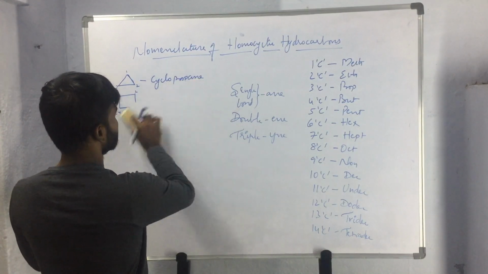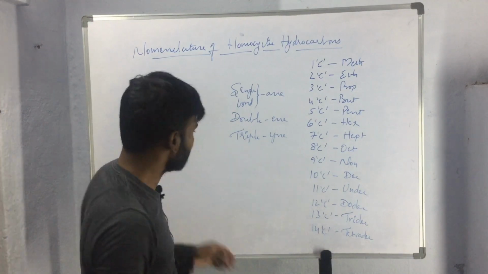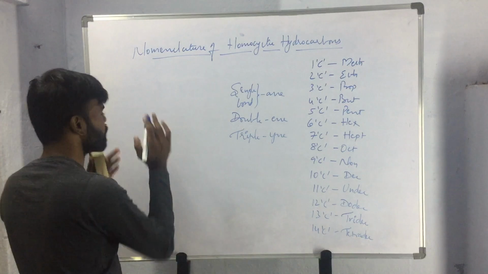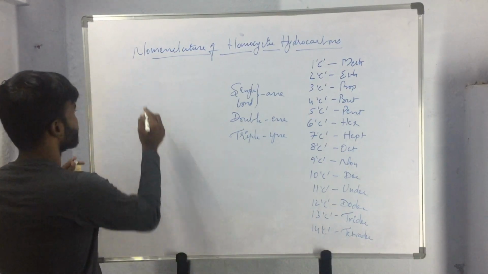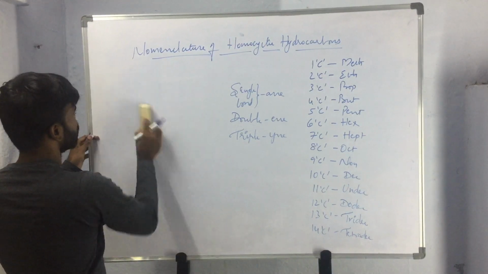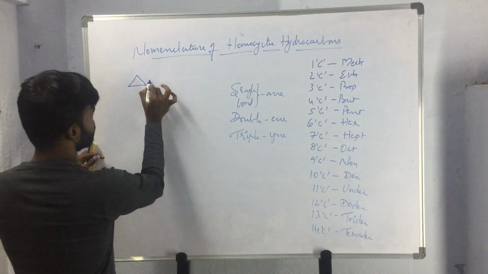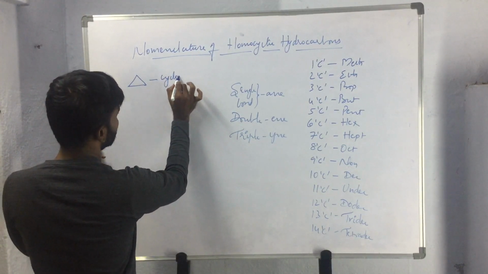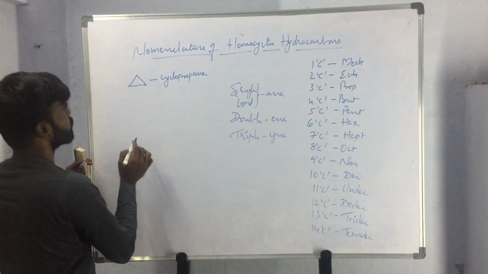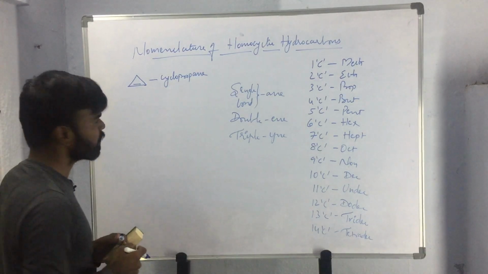So this is about the nomenclature of saturated closed ring systems. So what if unsaturation is present? This saturated closed ring system contains 3 carbon atoms, so it is named as cyclopropane. So let us consider that unsaturation is present.